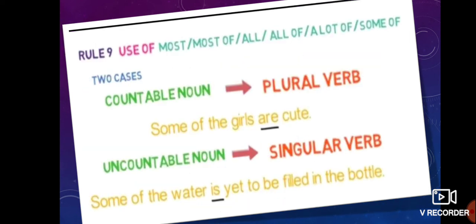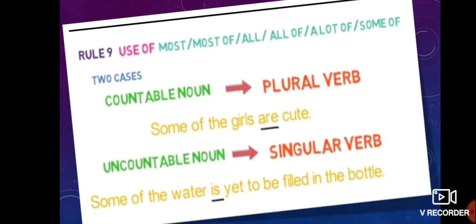Next rule, use of most of, all of, a lot of, or some of. Okay, if they are combined with a countable noun, you can write a plural verb. Okay, if they are an uncountable noun, you can write a singular verb. Okay, some of the girls, as the girls is countable, you can write are cute. You cannot write is cute.